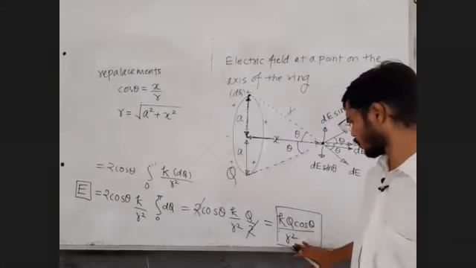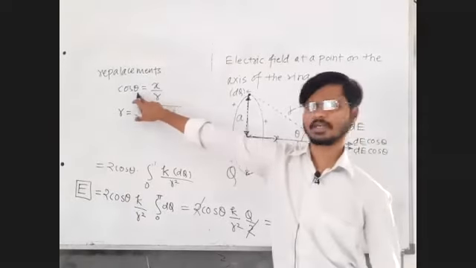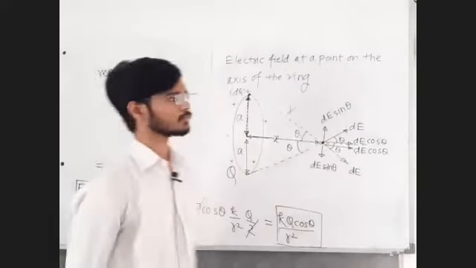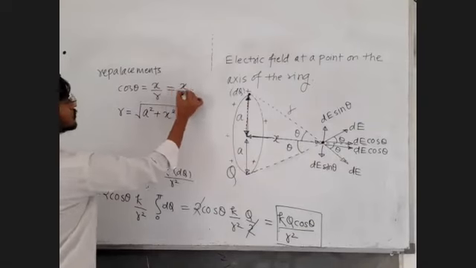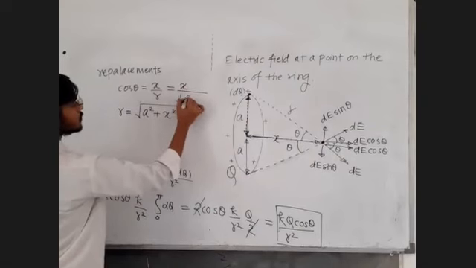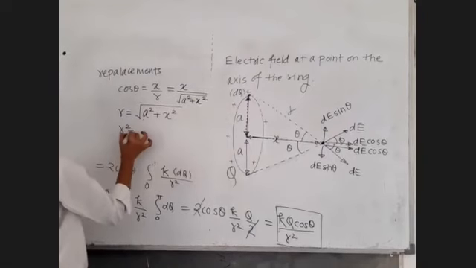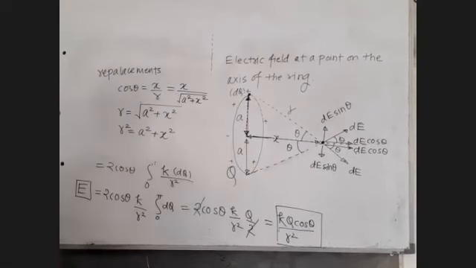If you do not want to use this formula, replace the values of cos theta and r. Just write down the replacements, and then guys, lecture over.